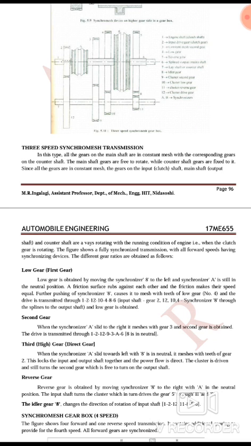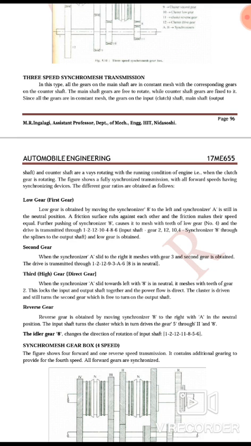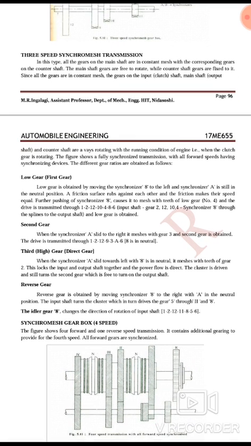Since all the gears are in constant mesh, the gears on the input, that is the clutch shaft, the main shaft, that is the output shaft, and the counter shaft vary in rotation with the running condition of the engine. That is, when the clutch gear is rotating, the figure shows a fully synchronized transmission with forward speeds having synchronizing devices.